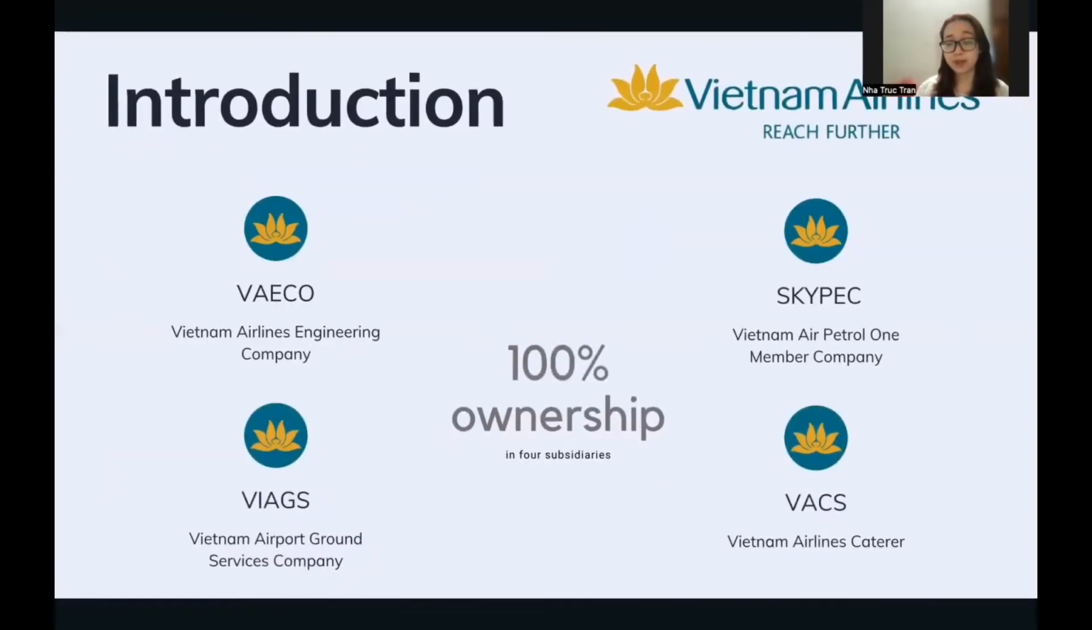According to the company website, they have 100% ownership in 4 subsidiaries, including VAECO, which stands for Vietnam Airlines Engineering Company, Skypec, Vietnam Air Petrol 1 member company, VIAGS, Vietnam Airport Ground Services Company, and VACS, Vietnam Airlines Caterers.